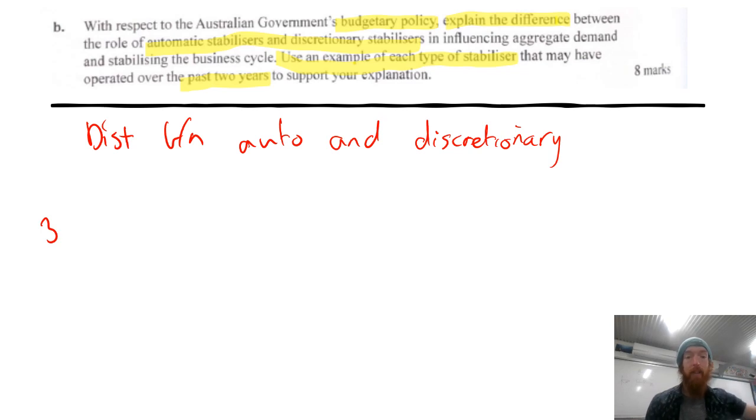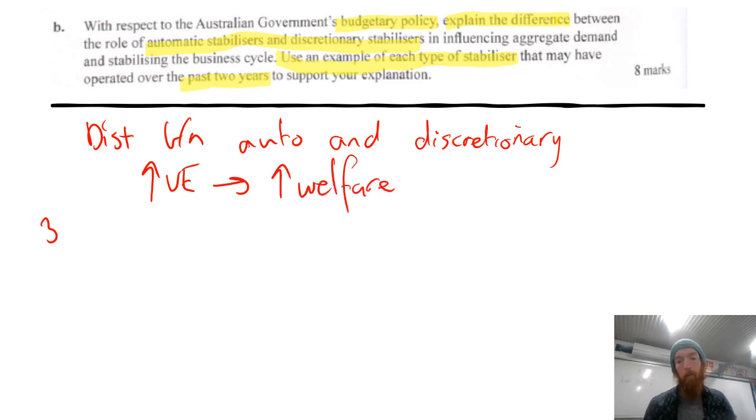So saying what automatic stabilizers are and how they work countercyclically to stabilize the business cycle. So hopefully you would have gone with, during any of the lockdowns, where unemployment starts to rise, which means that welfare outlays increase and tax revenues decrease automatically.